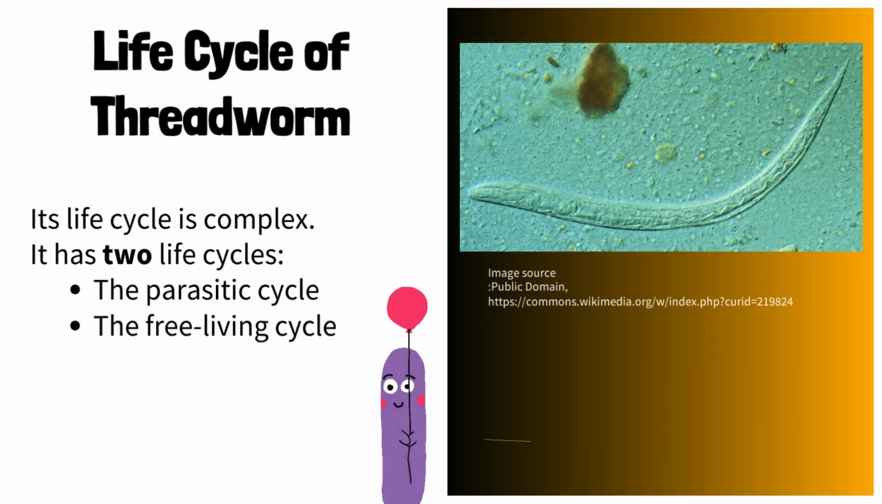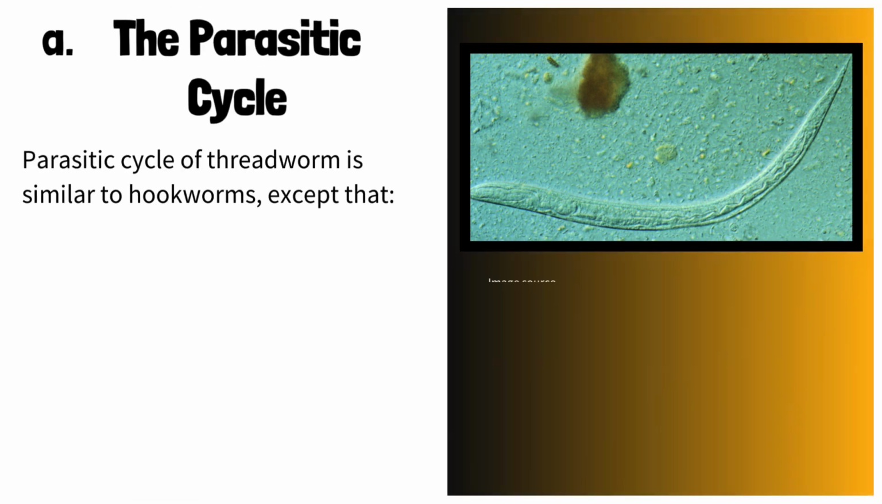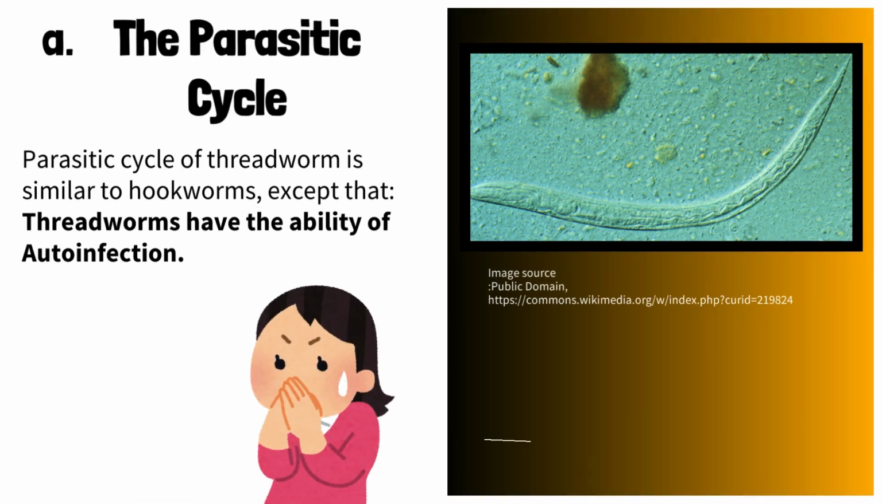Life cycle of threadworm. Its life cycle is complex. It has two life cycles: the parasitic cycle, inside the human, and the free-living cycle, outside the human. First, we will discuss the parasitic cycle. The parasitic cycle of threadworm is similar to hookworms, except that threadworms have the ability of auto-infection.